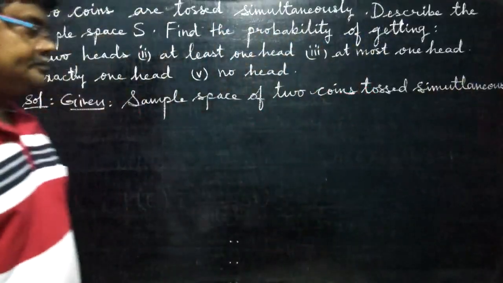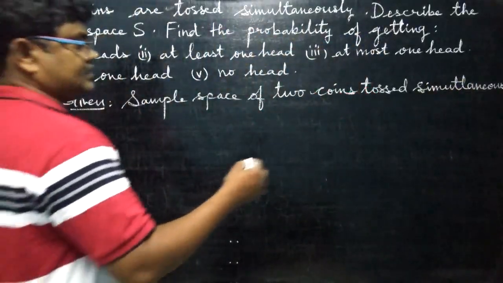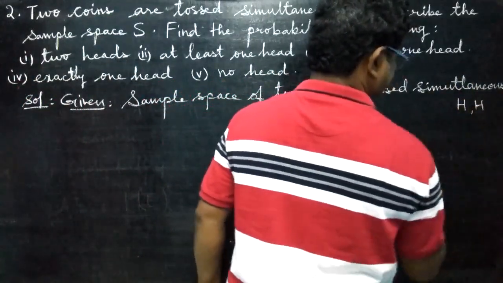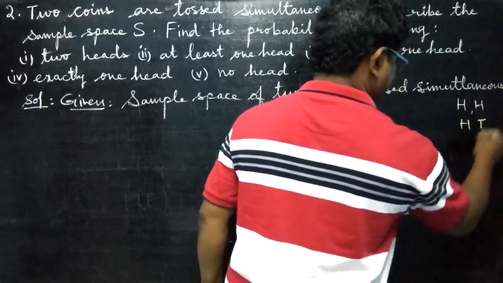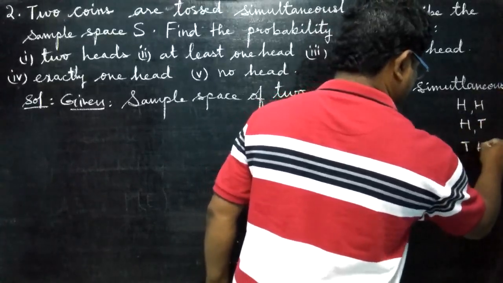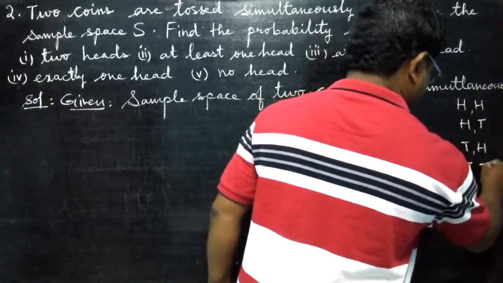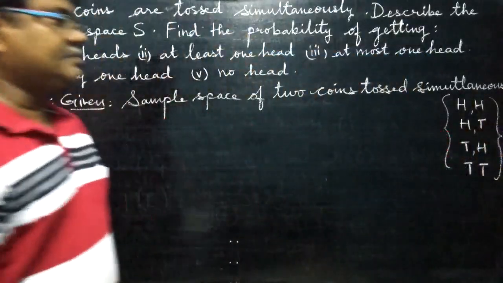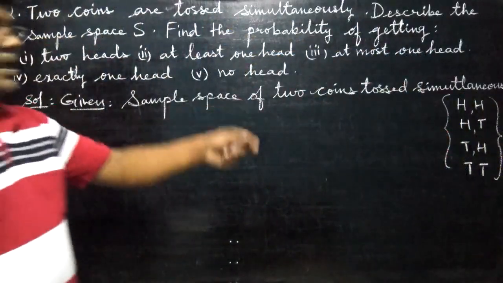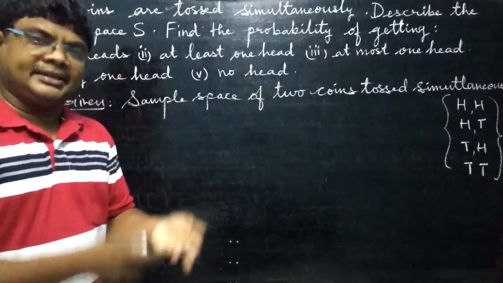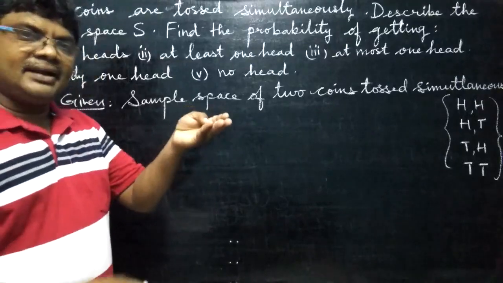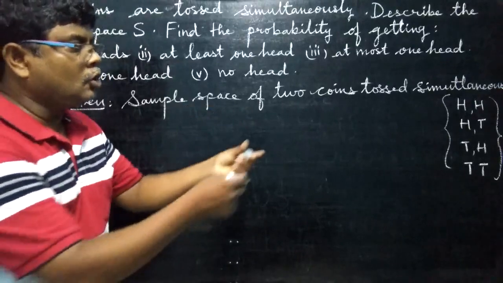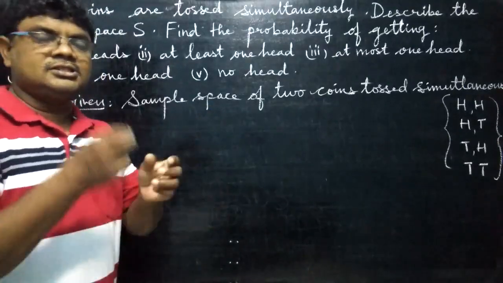Means at a time. How to write, means all of you see, like a song you learn: head, tail, head, tail. This is the way of getting the sample space. Both may come head, or one may come head, one may come tail, or one may come tail, one may come head, or both tail. This is the way.